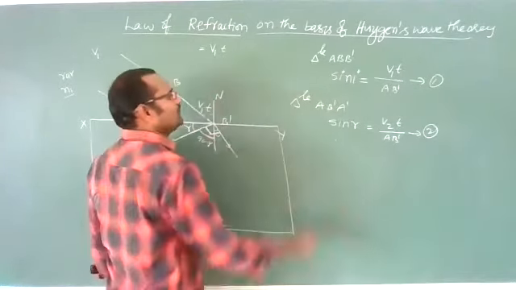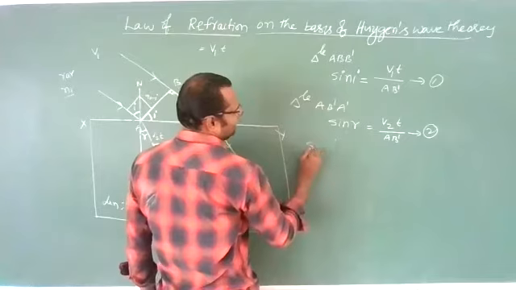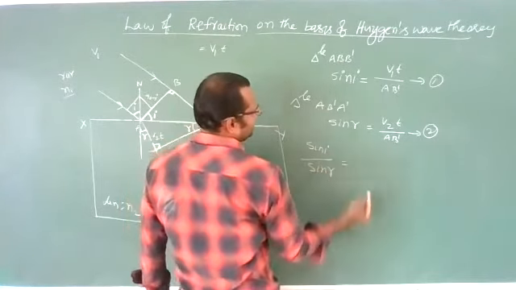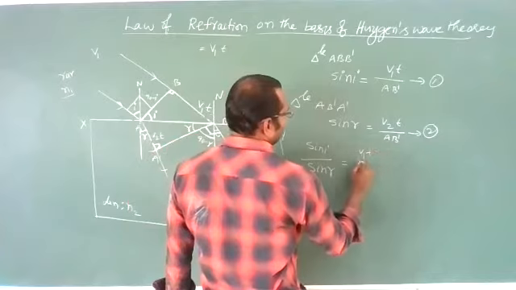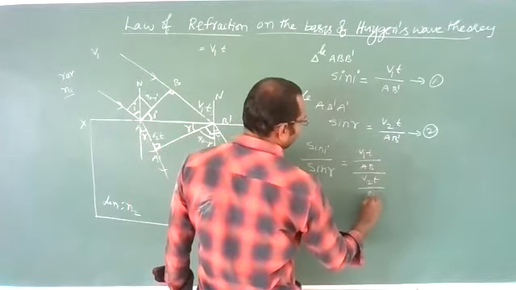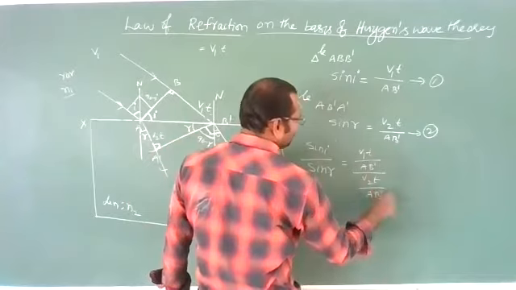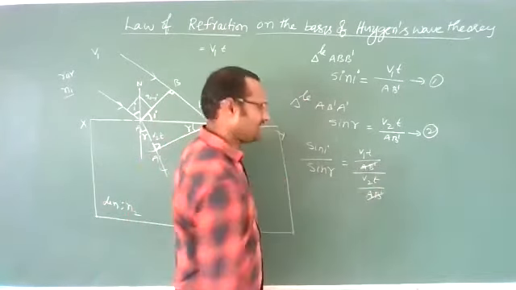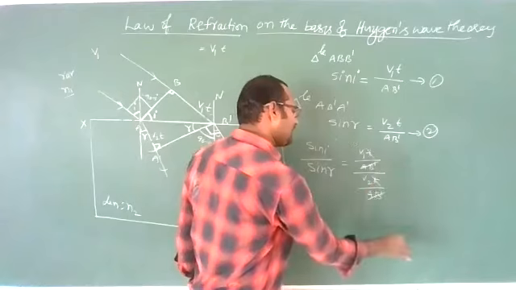Now take the ratio of these two, sin I by sin R. What will you get? Sin I by sin R is V1t by AB' upon V2t by AB'. AB' and AB' cancel, t cancels.